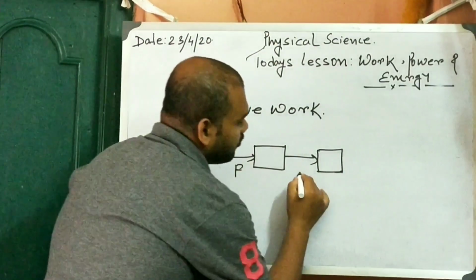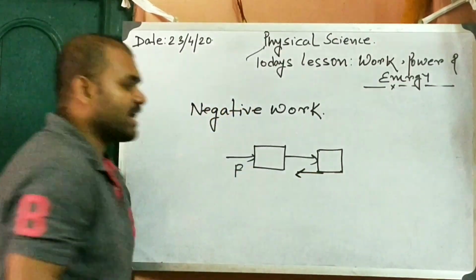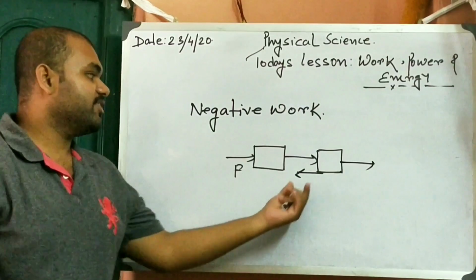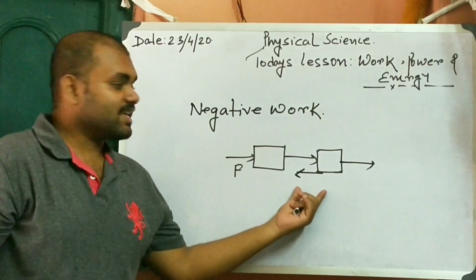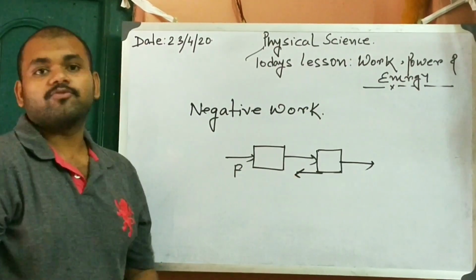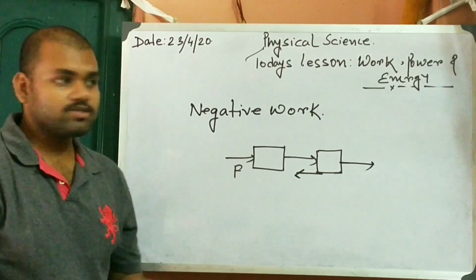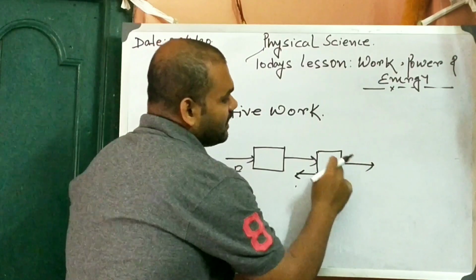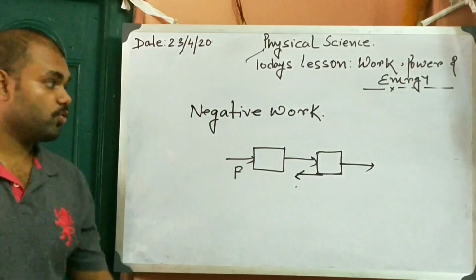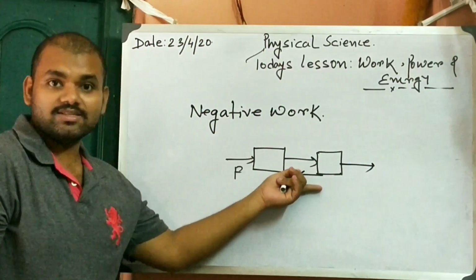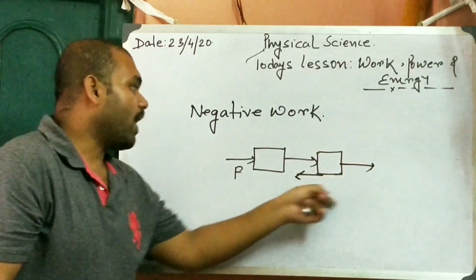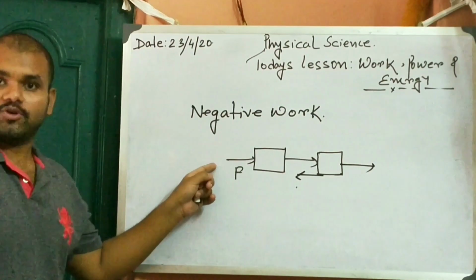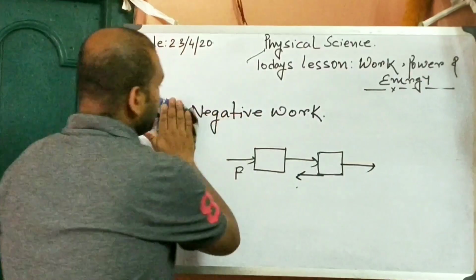The frictional force acts along this direction, while the body is moving along the other direction. This kind of force is known as negative work because the application of force is in this direction and the body moves along the opposite direction. So with respect to this frictional force, the work done on the body is negative, but with respect to this force, it is positive. Okay, clear?